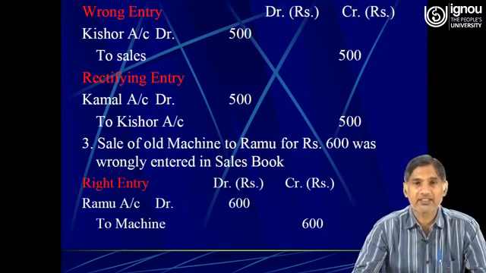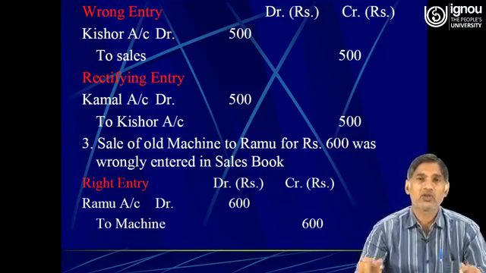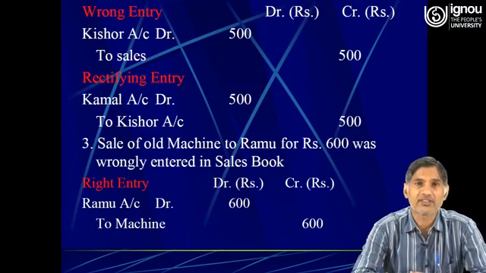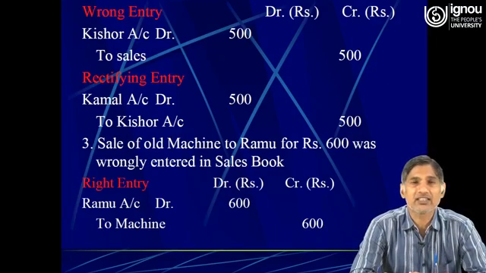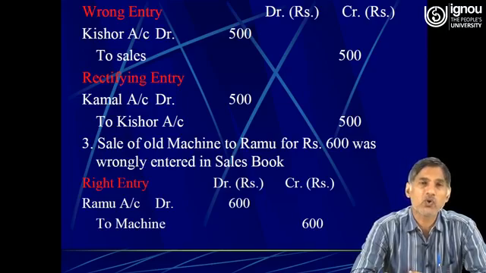Then the third one is sale of old machine to Ramu for rupees 600 was wrongly entered in the sales book. Sale of old machine to Ramu for rupees 600.